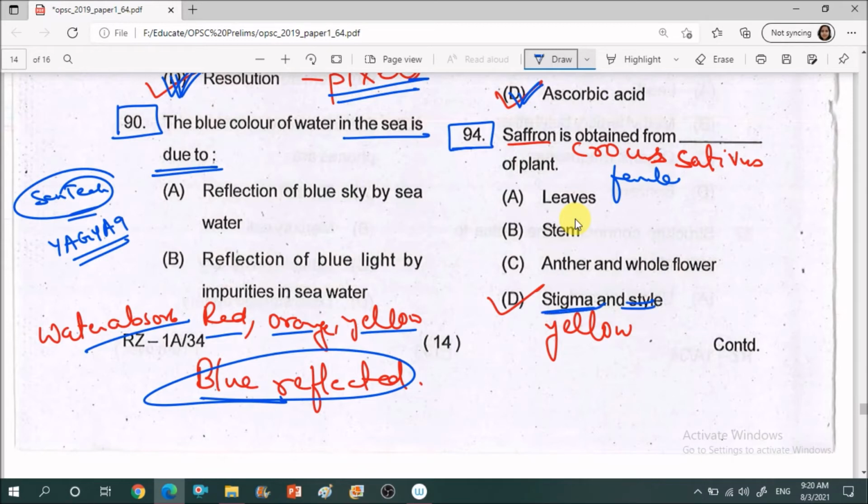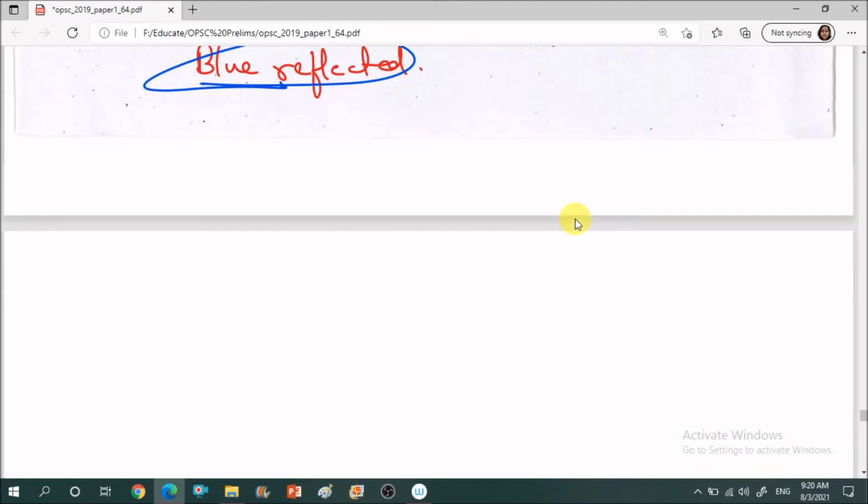Saffron, the plant is Crocus sativus. Okay, so it is basically cultivated in Jammu and Kashmir in India. Now India imports a lot of saffron, because Indian saffron is a bit expensive.